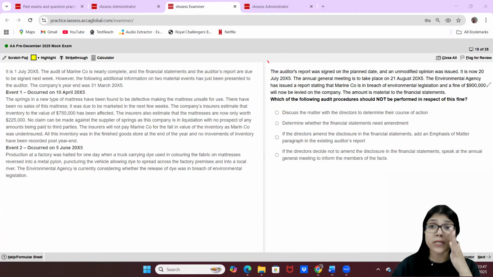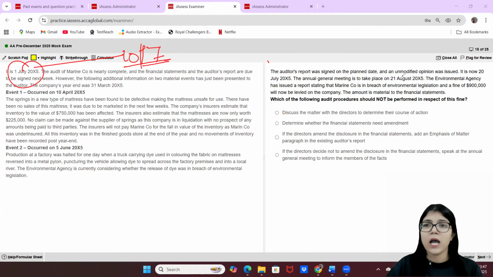The auditor's report was signed on a planned date. So again, if it is 1st July, so probably around 10th of July, it was signed, and an unmodified opinion was issued. Okay, which is okay. It is now 20th of July. So after the audit report has been signed, now is the date.